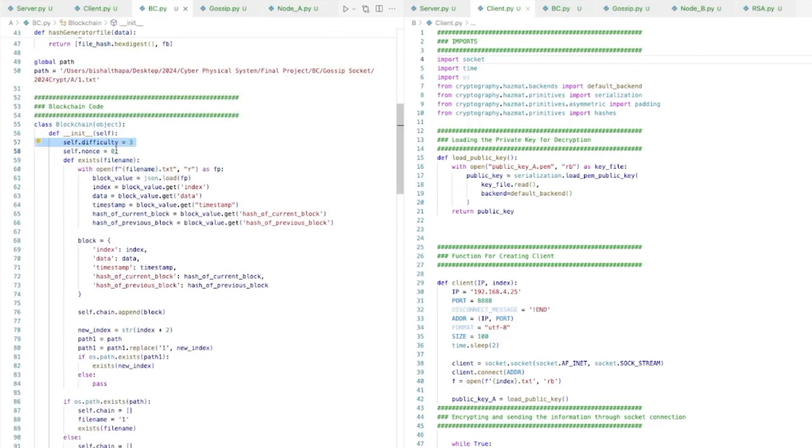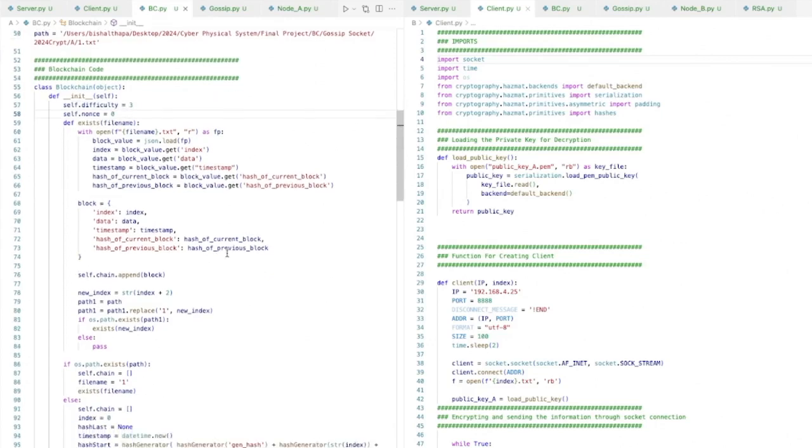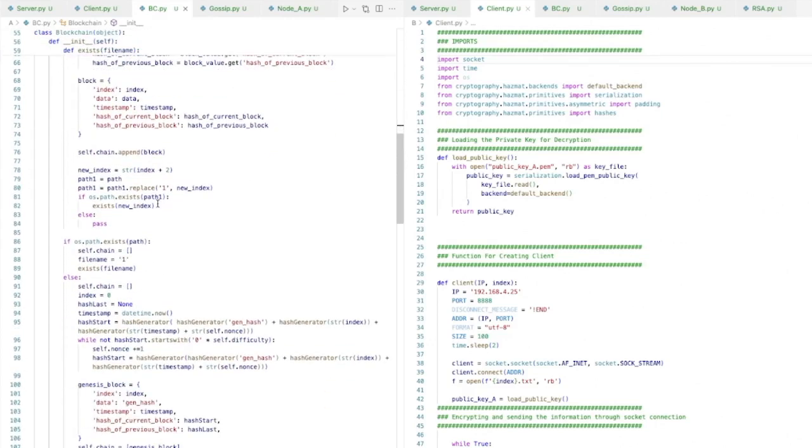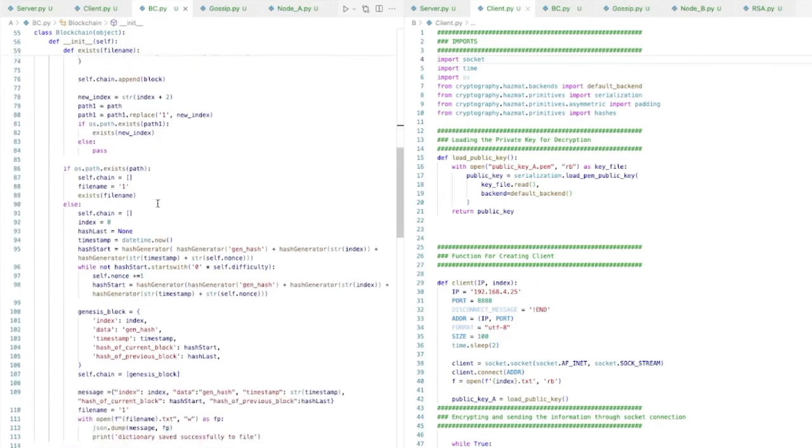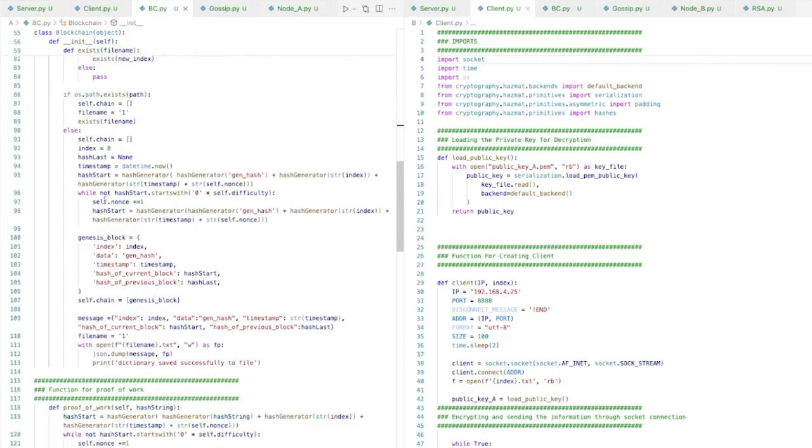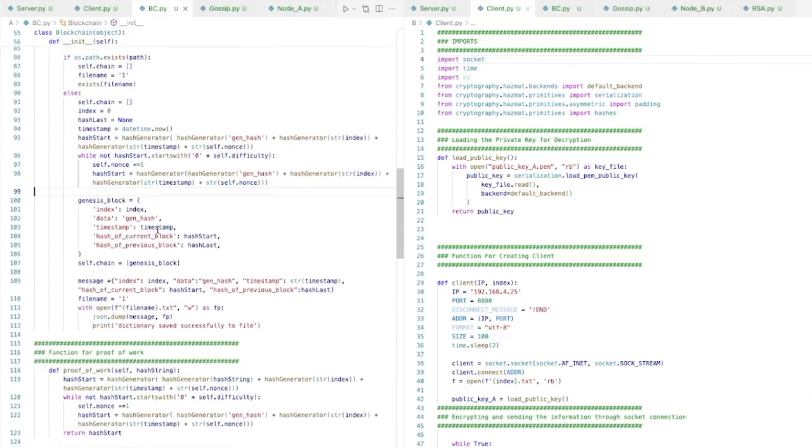So this is the difficulty level. This is basically the number of zeros that you want in the hash. This nonce is the value that is just used to generate the hash. Now, the only thing that you guys might find difficult to understand could be this. This is just to make sure that my hash starts with a particular number of zeros.